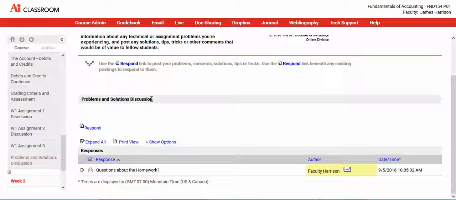So any problems, feel free to just post in class. I don't mind answering questions through email, but I'm going to ask you to post that in the problem solutions thread. I'll still give you the answer, help you out with the answer, but I want all those questions to be in here because another student is going to have the same question as you.